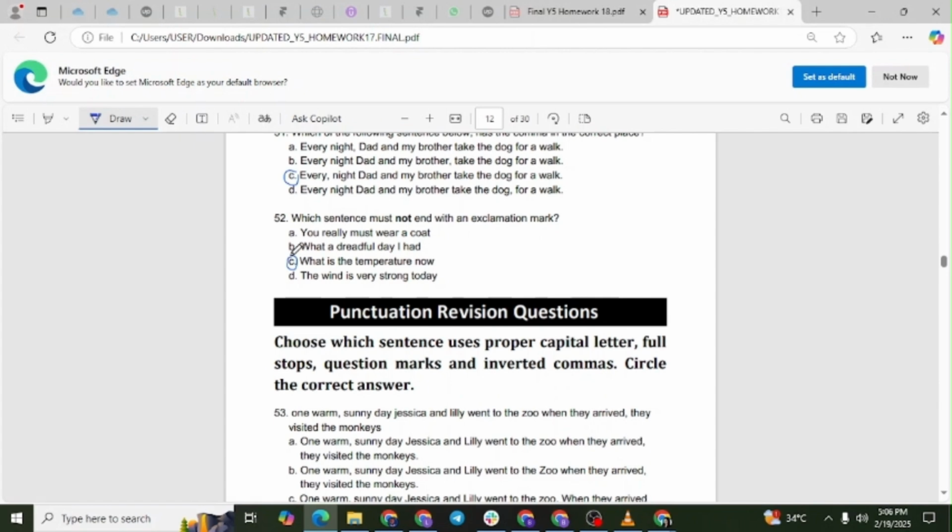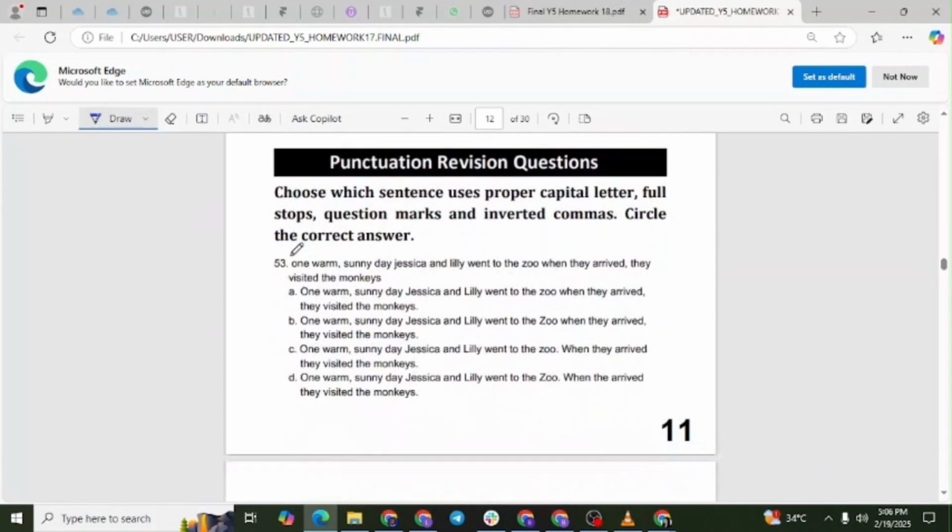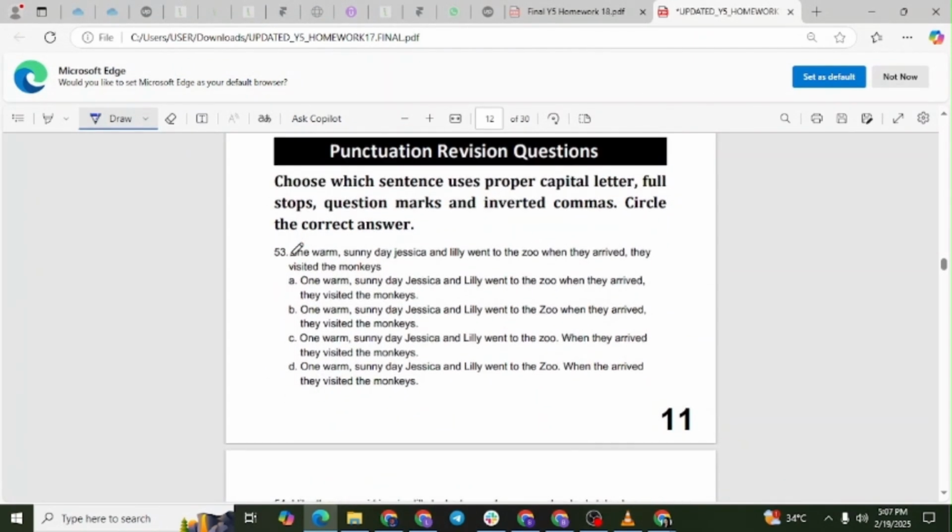The other options express strong emotions or urgency, making them appropriate for exclamation marks. Choose which sentence uses proper capital letter, full stops, question marks, and inverted commas. Circle the correct answer. Question number 53. Which sentence uses proper capital letters, full stops, question marks, and inverted commas? The correct answer is letter C.